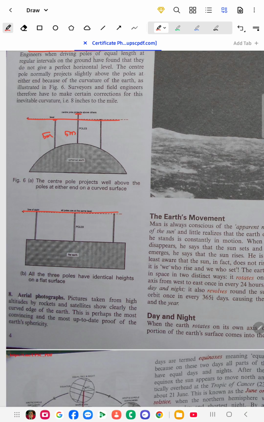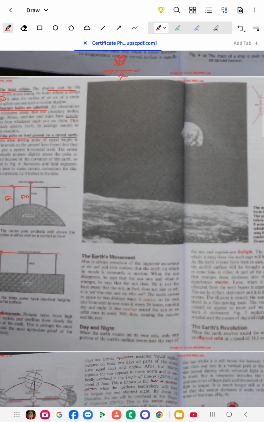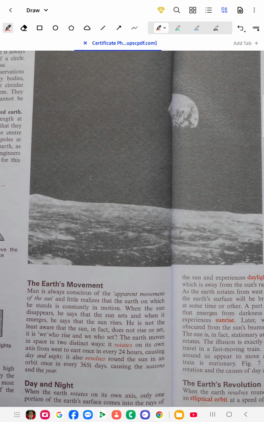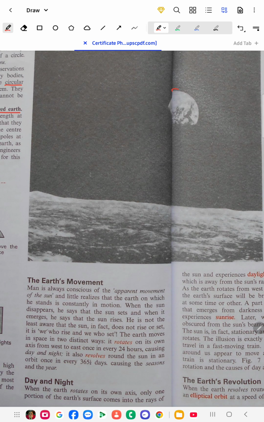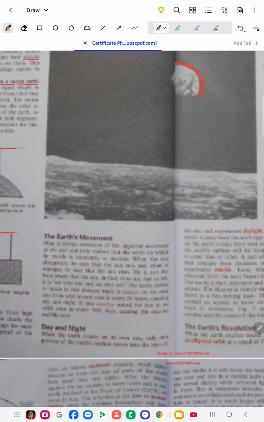Then comes aerial photographs. When we take pictures from satellites, they clearly show the curved edge of the earth. This is perhaps the most convincing, most up-to-date proof of the earth's sphericity, where we can see things directly. You can see the circular shape, this one. This is spherical in shape. So it proves that earth is spherical in shape.